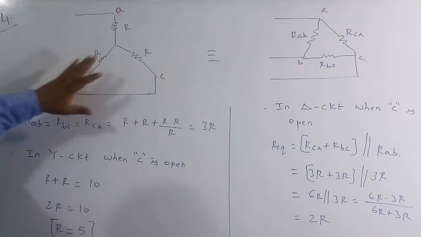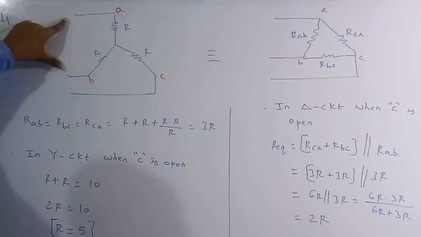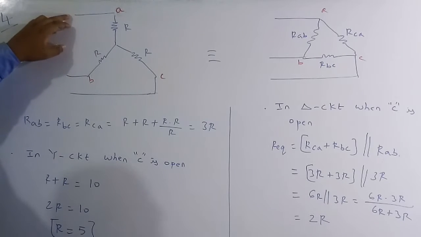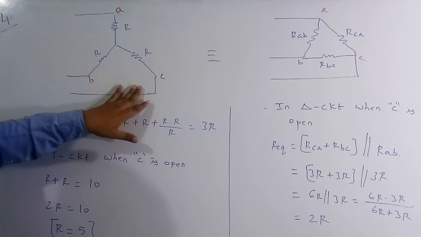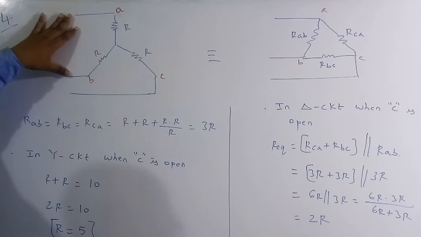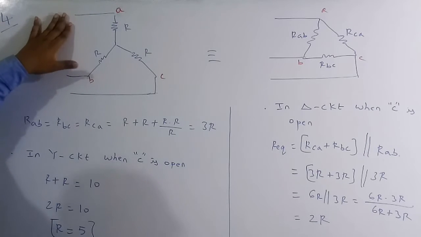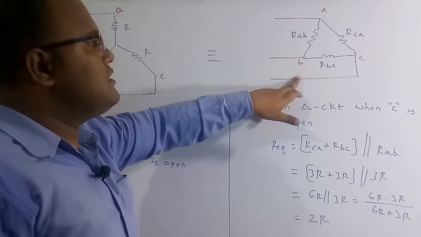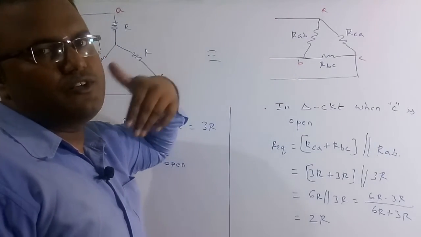So basically in this question, we want to find the equivalent resistance with respect to A and B when C is open. They have figured out that the equivalent resistance is 10 ohm in the first case. And now, same thing, they want to find what is the resistance across A and B when C is open.